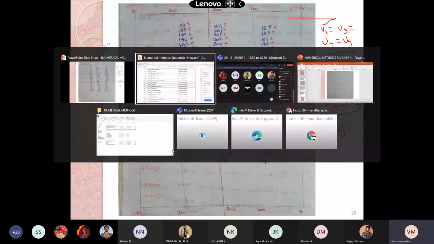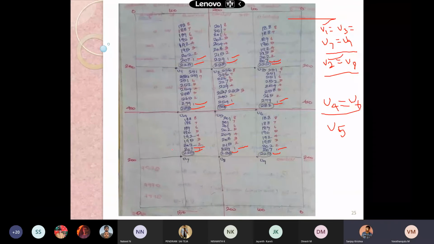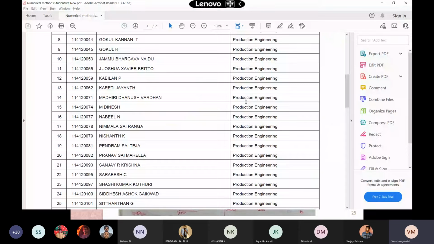Sanjay, please calculate the U5 value. Yes, sir. 279, 229, 279, and 229. Sir, 254, sir. Okay, 254. Good. Then continue in the same way.